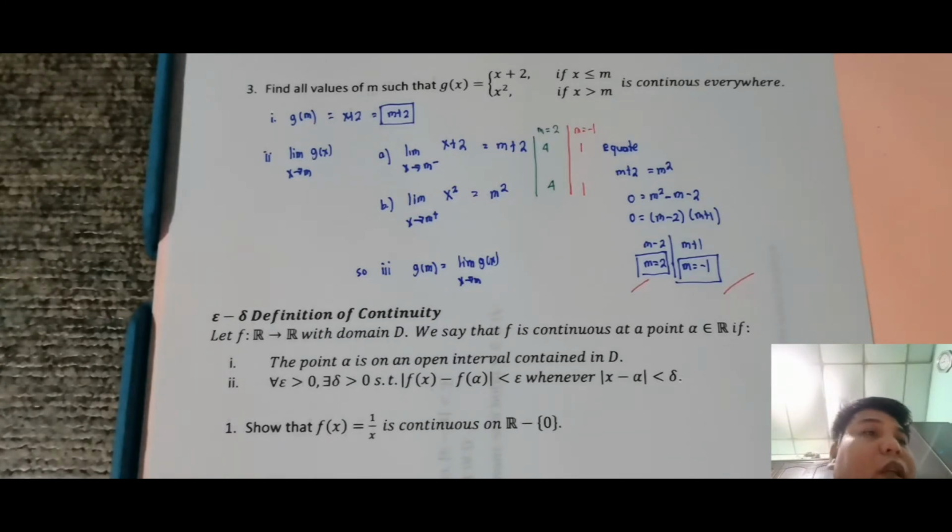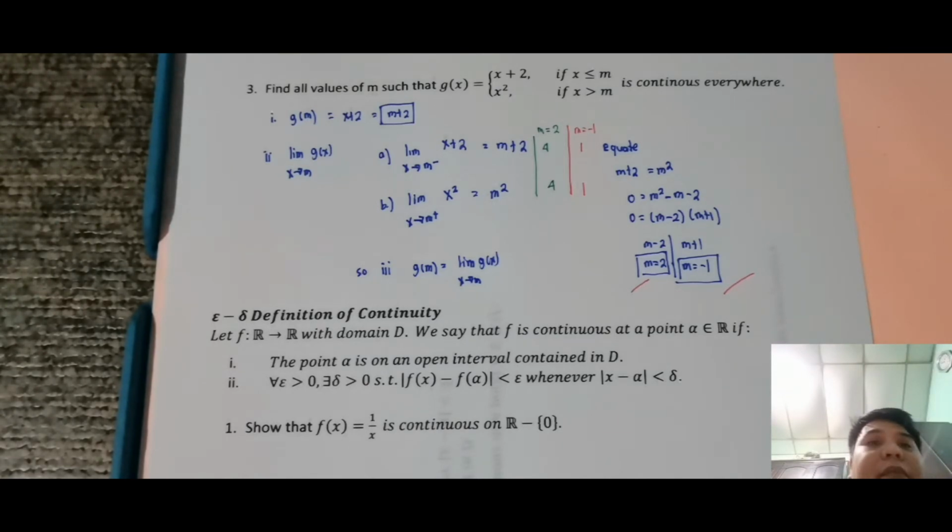Ngayon, try natin balikan yung ginawa natin dati, yung dinefine ko, yung dinrawing ko lang pero hindi ko binigyan ng example, yung pagiging continuous. Kailan ba magiging continuous yung mismong function? Okay? So, meaning sa buo as a whole. Okay? So, ito yung definition natin dati. So, recall that let f be a function mapping from R to R with domain D. We say that f is continuous at a point A, element of R. So, meaning arbitrarily yan. So, if, number 1, the point A is on an open interval contained in D.